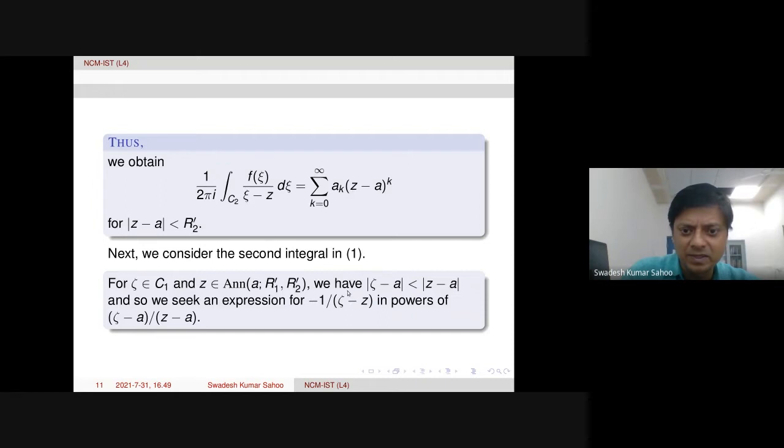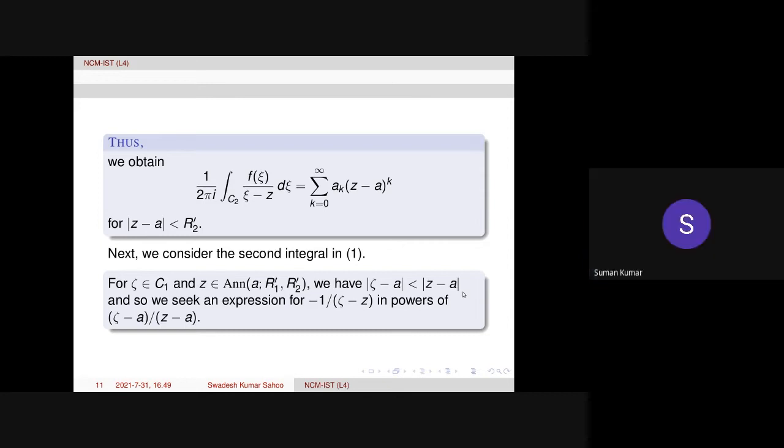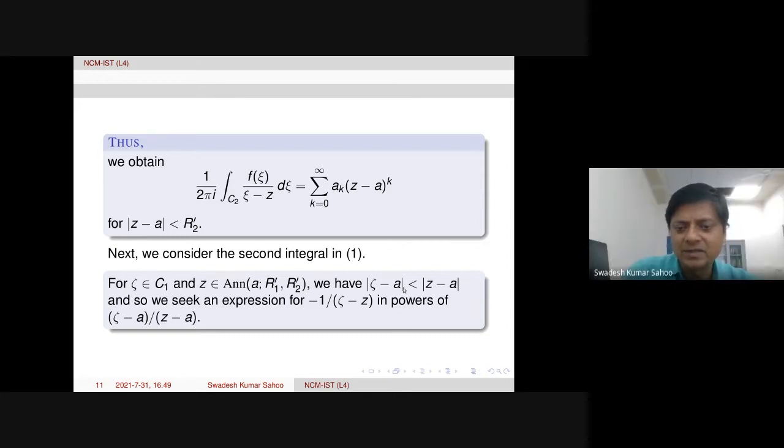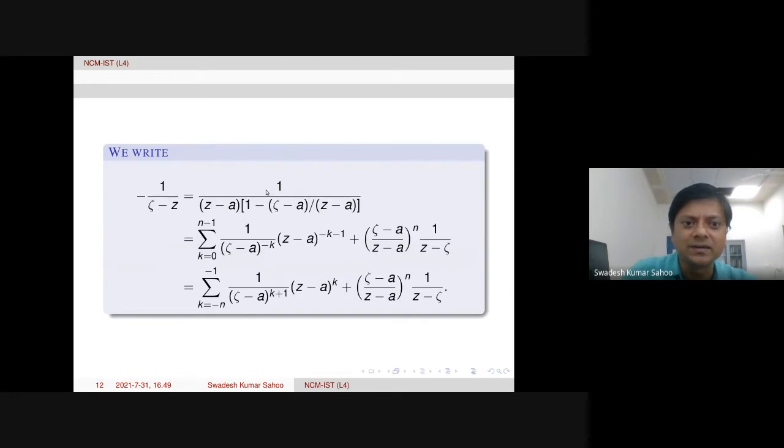We evaluate that similarly, and let's see what comes. We need to evaluate minus 1 over zeta minus z in powers of zeta minus a over z minus a, because here the modulus of zeta minus a is less than the modulus of z minus a. Therefore the modulus of zeta minus a over z minus a is less than 1. That is the reason we need this expression in terms of this quantity. So we need to rewrite this and then take the geometric series expansion. This is what is written here.